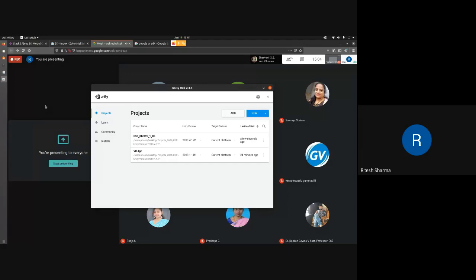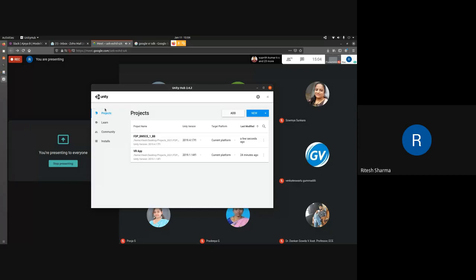So I would request everyone to just start the Unity Hub. Go to your start menu in Windows and type Unity. You will get the option to run Unity Hub. Run that application and come to this particular screen. For you, there will be no projects shown here. I have a few projects that I worked on earlier, so that's why some projects are shown. Otherwise, for you, there will be nothing. It might say no projects to show or something.